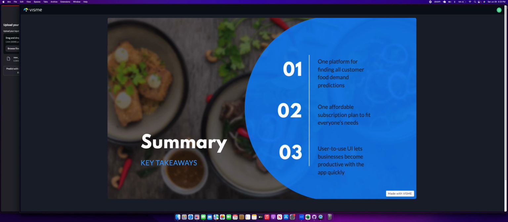In short, Provlepsi is a powerful tool that combats the enormous problem of food wastage by helping producers understand demand and sellers project sales. Provlepsi is a centralized platform for refining all customer food demand predictions within an affordable plan in an easy-to-use solution. To view the Provlepsi web application, our pitch deck, or the machine learning algorithms used to generate the graphs, take a look at our GitHub, which has all of this information.